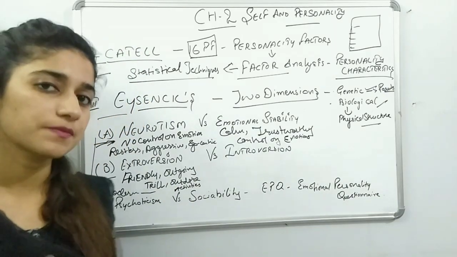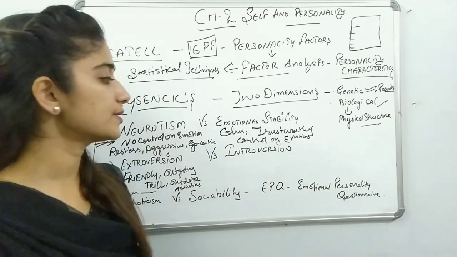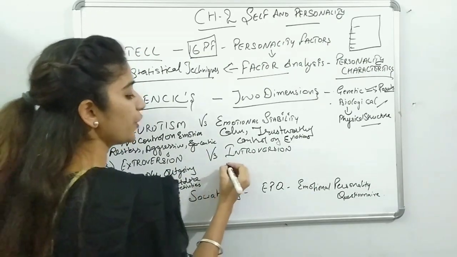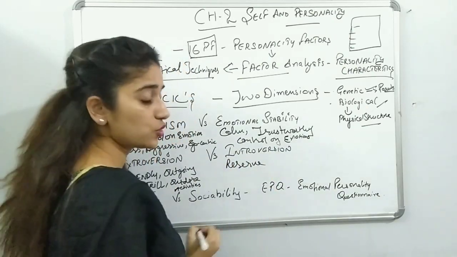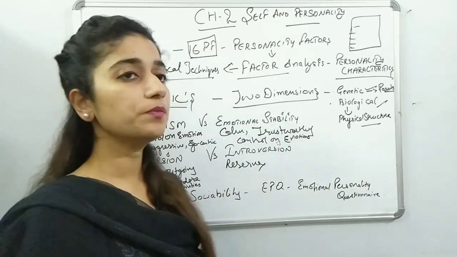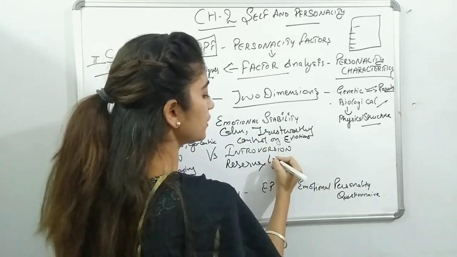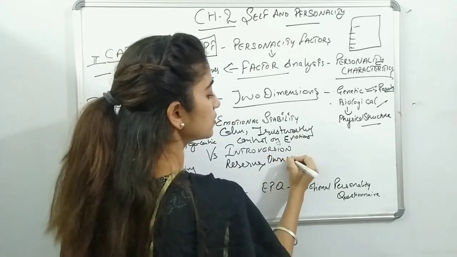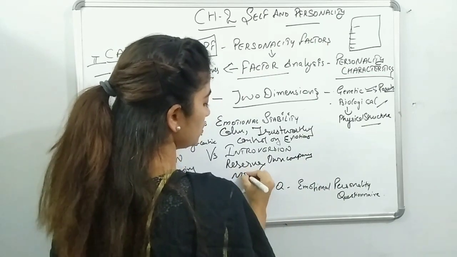These are people who are very friendly, outgoing, risk taking, and involved in outdoor activities. Whereas introverts are of a very reserved nature. They love to remain in their own company.